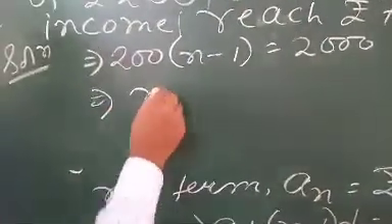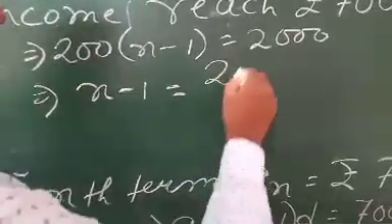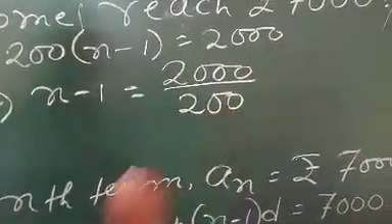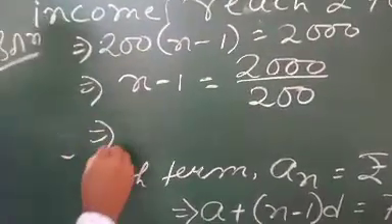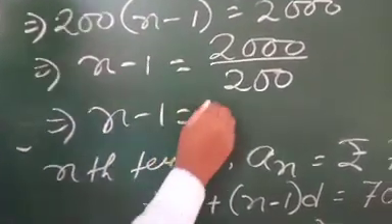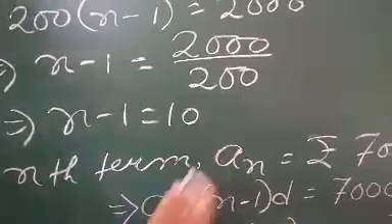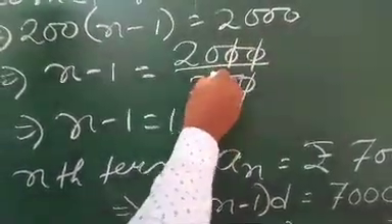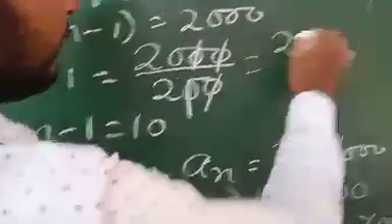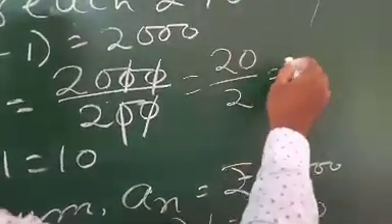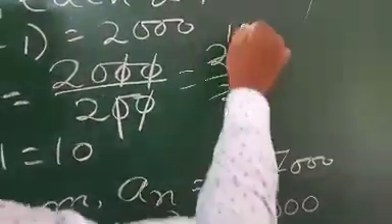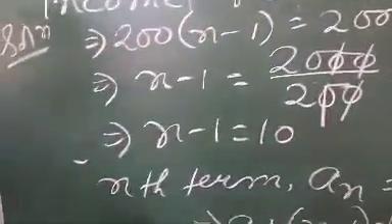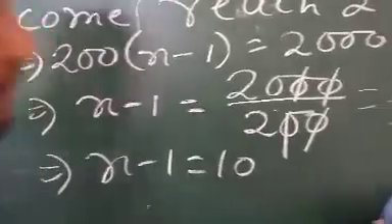So n minus 1 will come 2,000 by 200. Of course, here this 0 cancels, this 0 cancels. Then it will come 20 by 2. And 20 by 2, 2 ones are 2, 2 tens are 20, so it is 10. So n minus 1 will come 10.